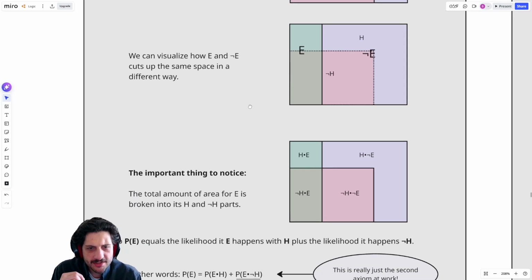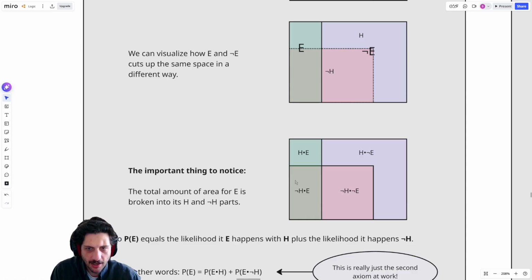If I want to think about this as four separate regions, I can break it up into, okay, there's the part where I have H and E. That's this top part up here. I have the E part and it's intersecting with the H part. But then there's the part where I have H, but it's in the not E side. And then I have the not H part with the not E. And then I have the not H with the E. So I'm just breaking up my space into the four possible combinations. There's the place where I have H and E, the place where I have H but not E, the place where I don't have H but I do have E, and the place where I don't have either one of them.